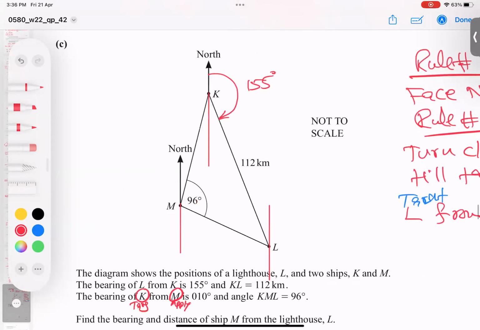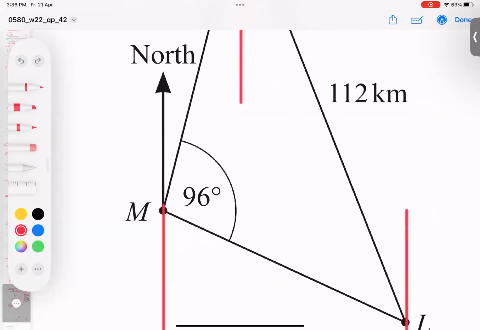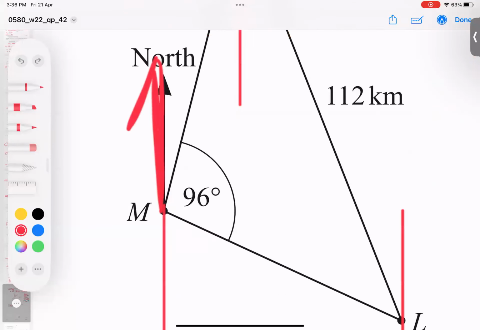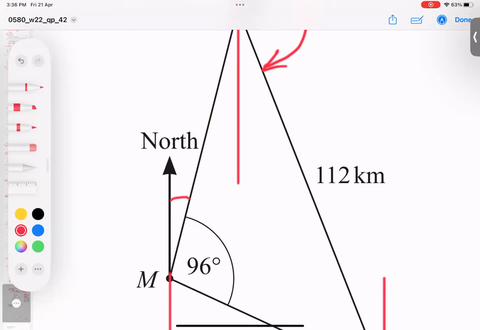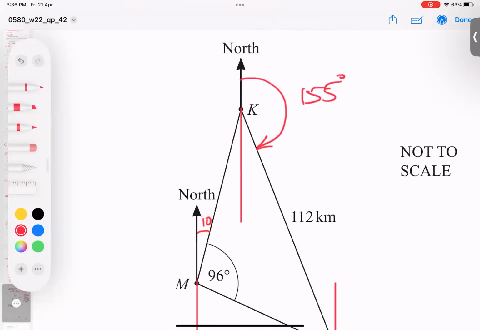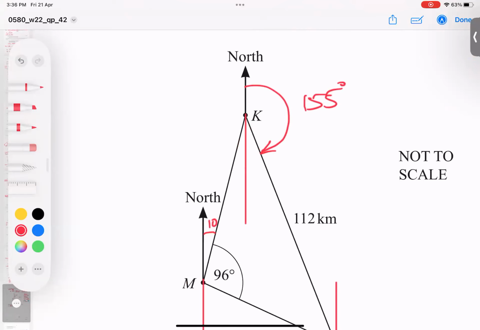The angle is 10 degrees only. So face towards north. Look, I make an arrow, north. Turn clockwise. Target is M to K. Join it. This line joining. So what is the angle? This small angle inside it, and for your knowledge, this is 10 degrees.